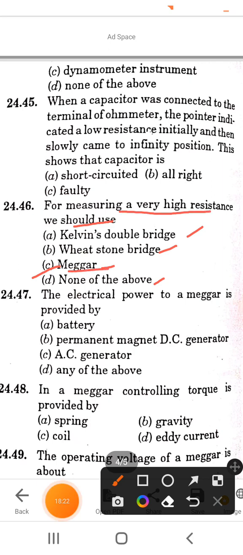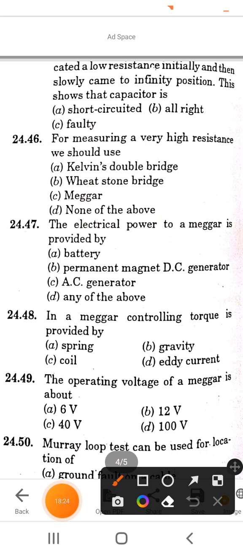Next question is, the electrical power to a Megger is provided by: option A is by battery, B is by permanent magnet DC generator, option C is AC generator, and D is any of the above. So the correct answer of this question is option B, permanent magnet DC generator.